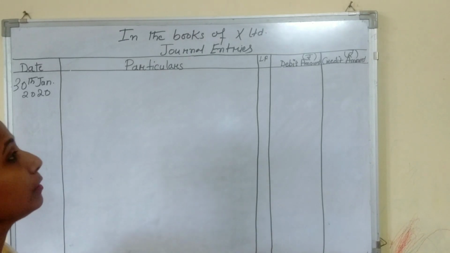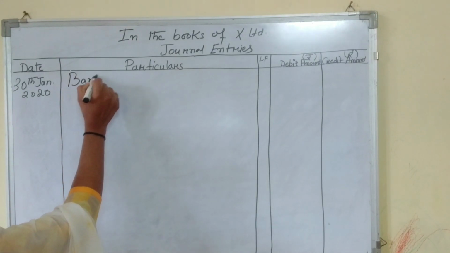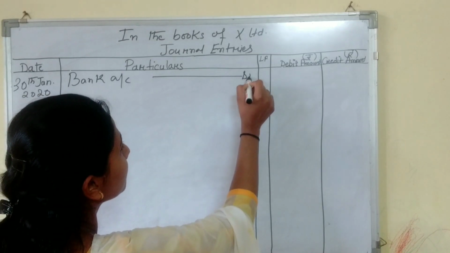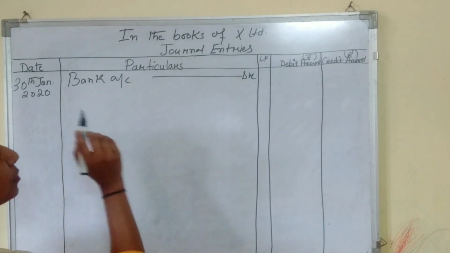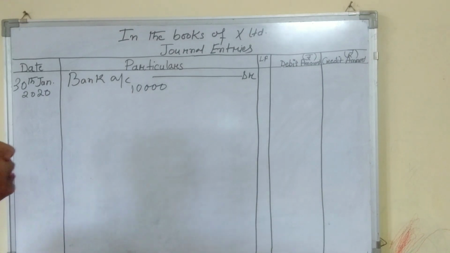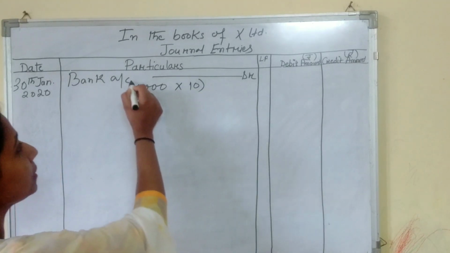So when we receive the amount, bank is debited. Bank account debit. Now what is the number of shares in our question? It is 10,000 and the rate is 10 per share.